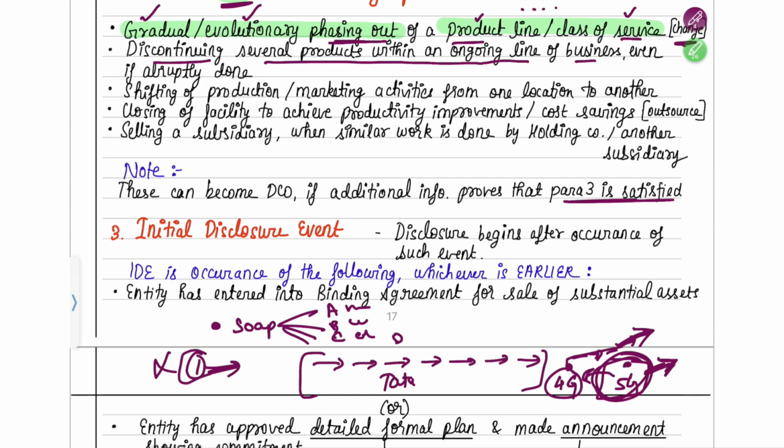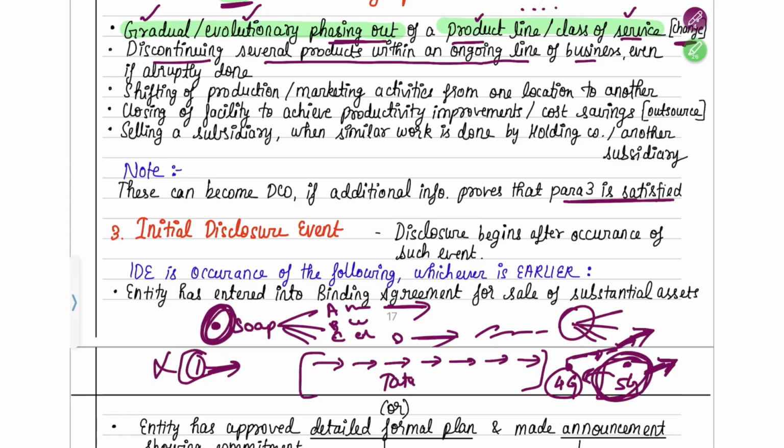Okay, so under the soap division, suppose they say that men's soap we are going to discontinue and hand wash soap we are going to discontinue, and like that several other soaps, several products in one division itself. That will not be a discontinuing operation, because what we read is, it should represent a major line or a major product.